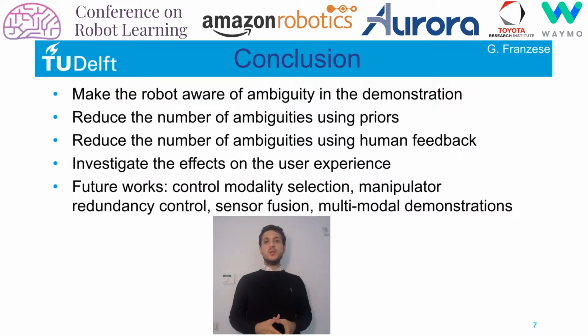Drawing some conclusions, we show how to make a robot aware of possible ambiguity in the demonstration, and we show how to reduce these ambiguities using priors and also the interactive correction of the user. Future work will focus on the solution of ambiguities in the selection of the right control modality, on the redundancy control of a manipulator, in the sensor fusion and multimodal demonstrations.